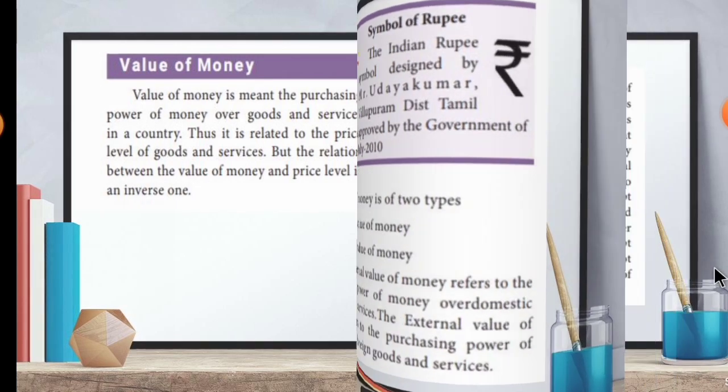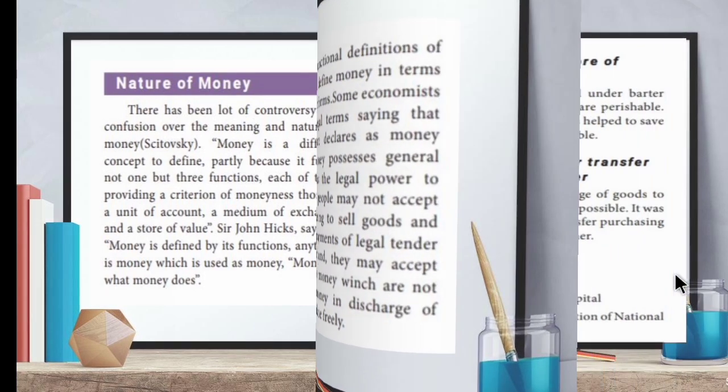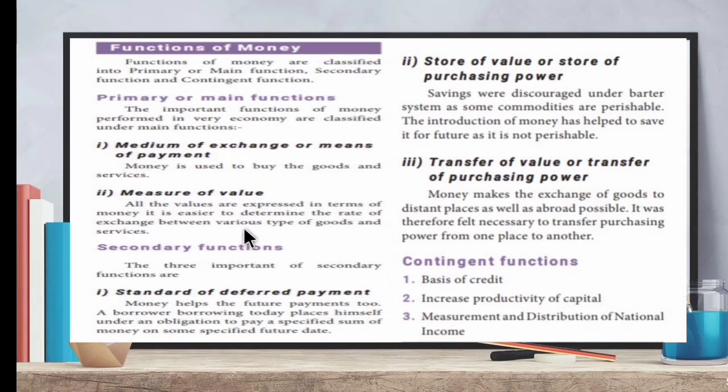And next we have seen about the nature of money. The definition of money was given by two economists. One is Sitowski, another one is Sir John Hicks. Next we have seen about the functions of money. Based on the functions, it is categorized under three. First one is primary or main functions.